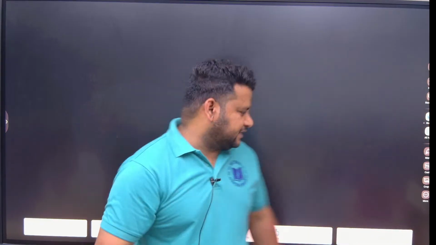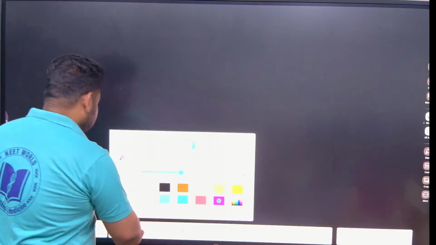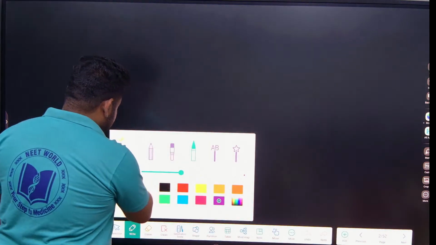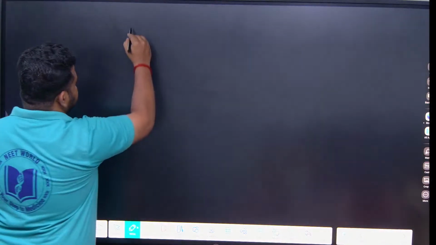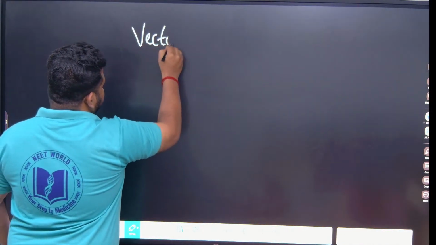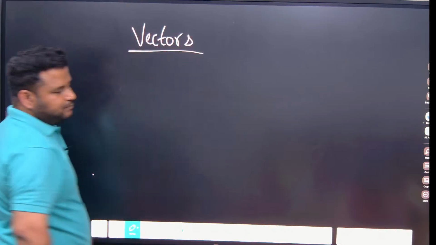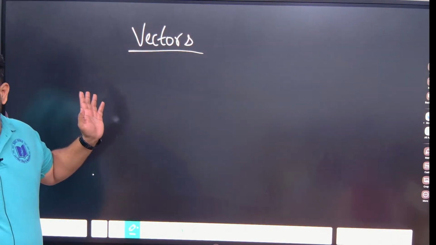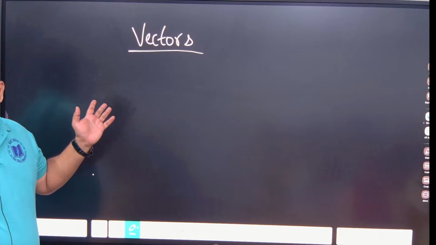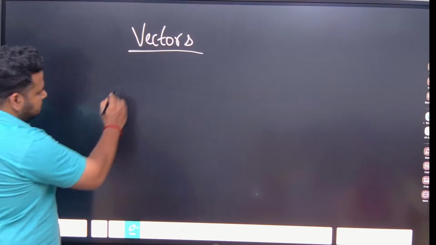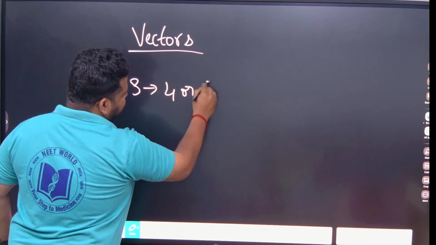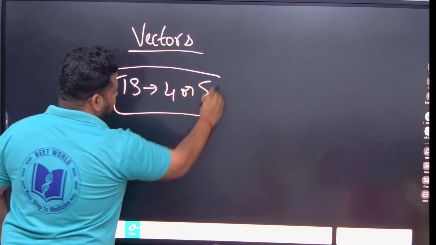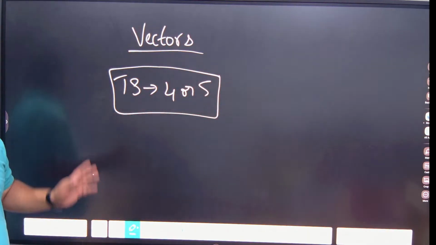So when we talk about vectors, it is a highly important topic. Listen, you have to focus on the class. Why? Because if you take AP, you are getting 4 questions. If you are talking about TS, that is for our state, we will be getting 4 to 5 questions from this topic of vectors.